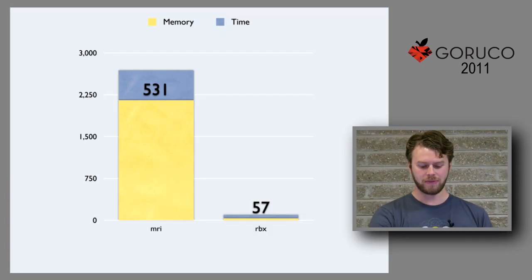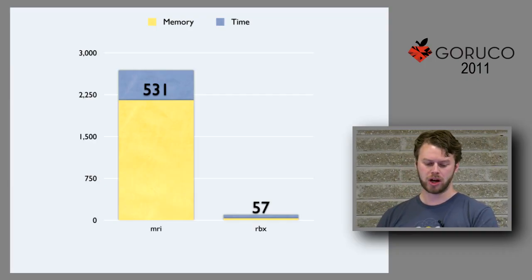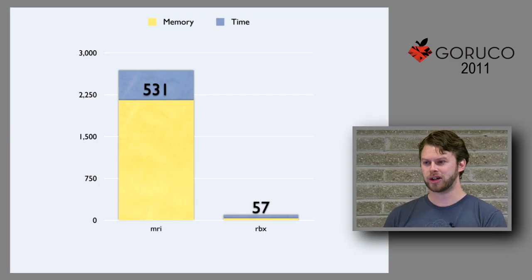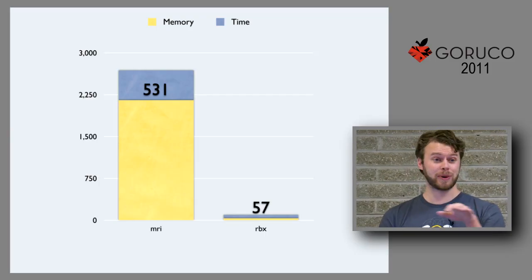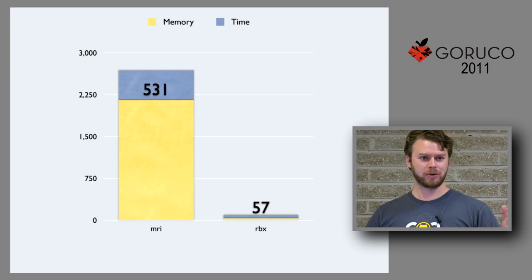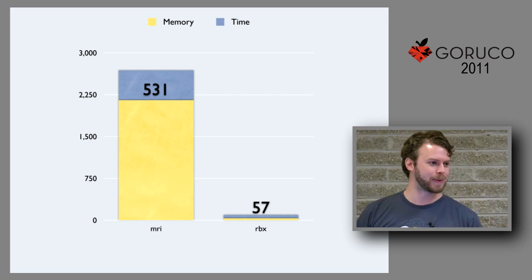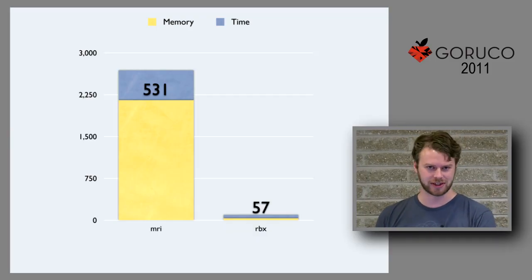Because additionally, if we look at them now stacked up, so the memory versus the time, Ruby 1.8 took 530 seconds to run this whole thing, whereas Rubinius only took 57. You might expect it to be the flip side, like MRI wasn't managing any memory. It was just plowing through it as fast as possible. Therefore, it'd be super fast. But unfortunately, it's the worst of both cases.